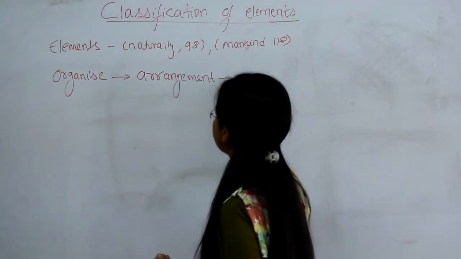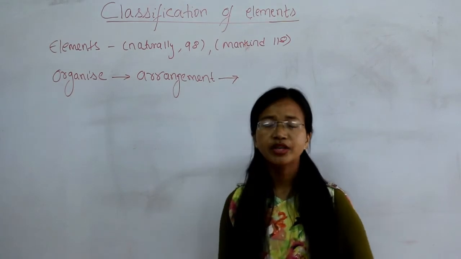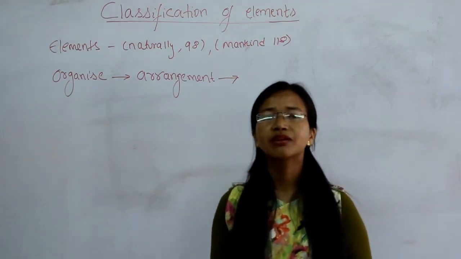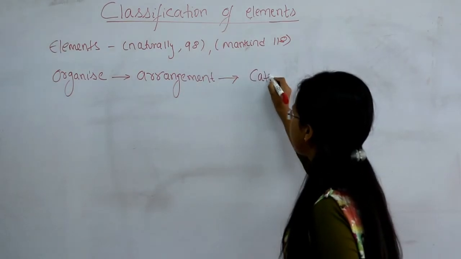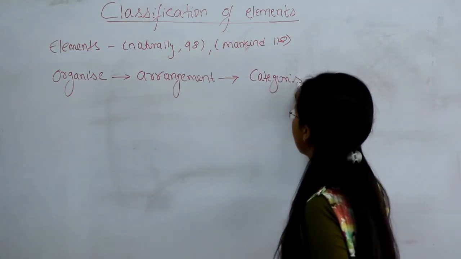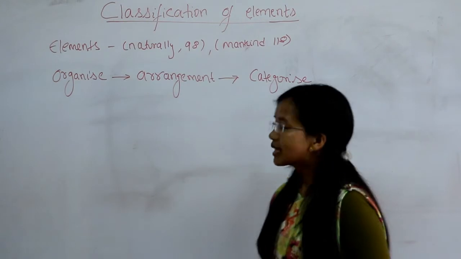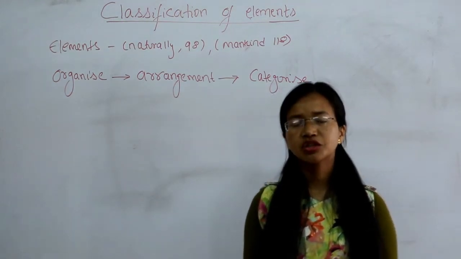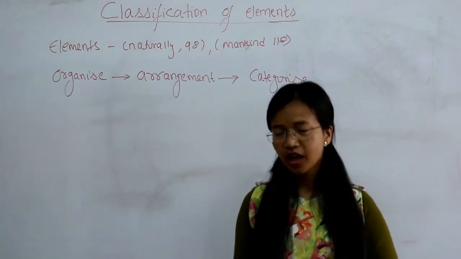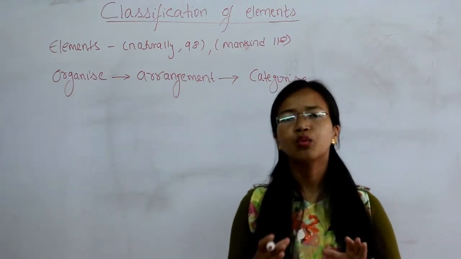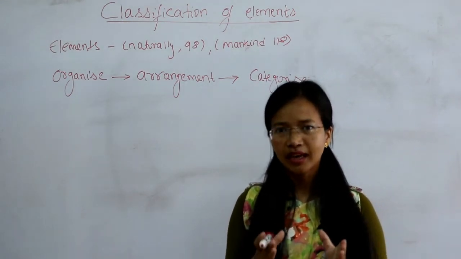This arrangement is possible only if we categorize them. This method of categorization will help us to study the elements with ease. In other words, we have classified the elements.